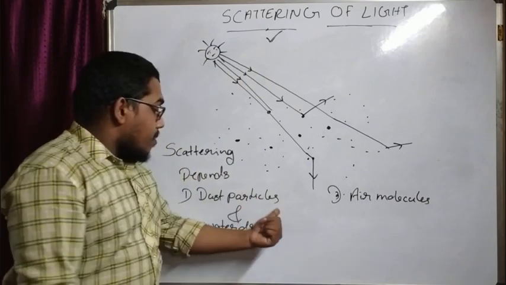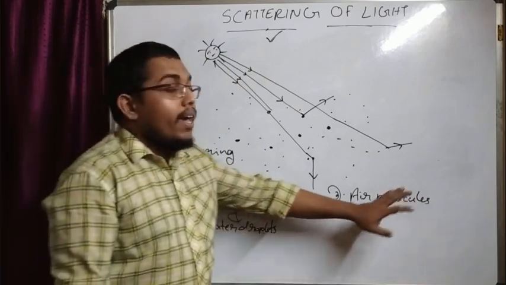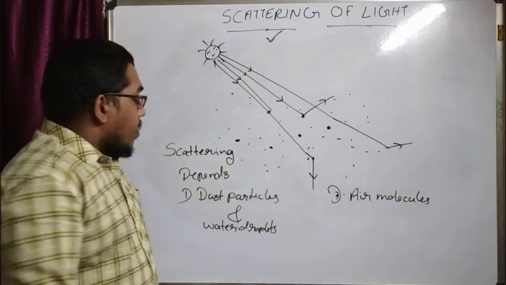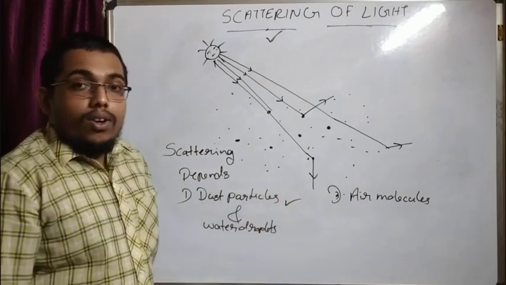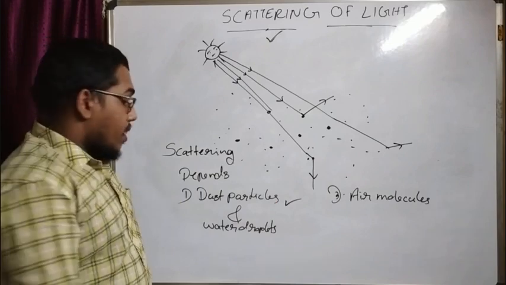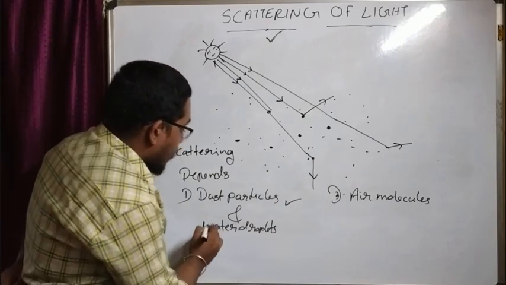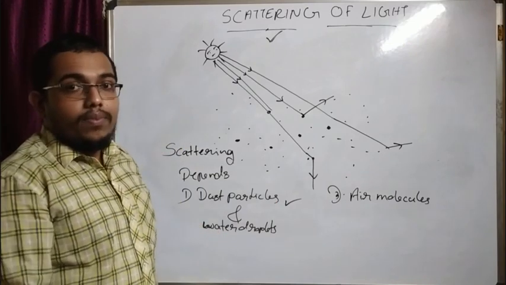First one, dust particles and water droplets, then air molecules. So we first consider the first category, that is dust particles and water droplets. What is the importance of these dust particles and water droplets?